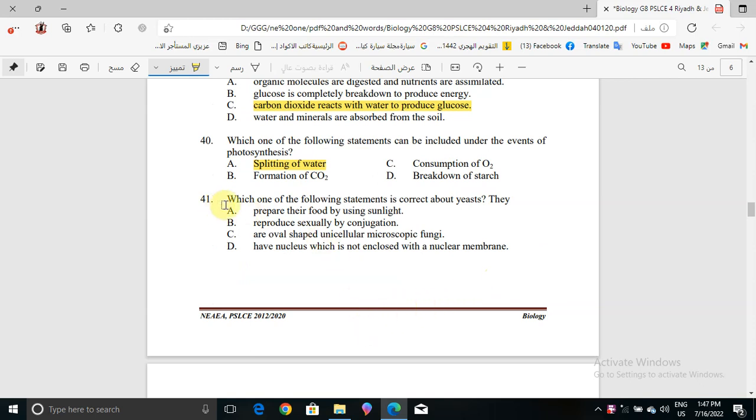Now question number 41. Which one of the following statements is correct about yeasts? They prepare their food by using sunlight, reproduce sexually by conjugation, are oval-shaped unicellular microscopic fungi, or have nucleus which is not enclosed with a nuclear membrane. The answer will be prepare their food by using sunlight. This is the correct statement for yeast.